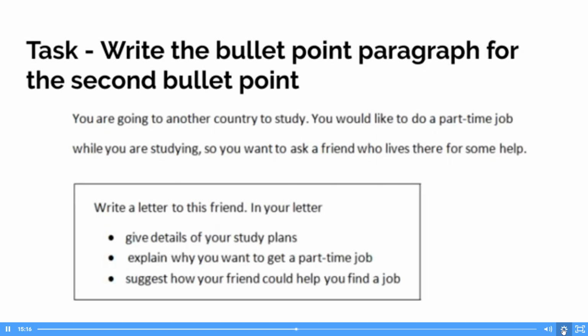As you are already familiar, it's a huge challenge to manage living costs. So I was wondering if you would do me a favor to find a part-time job. Okay, so Sham, if we're looking at that, we don't need to ask the person now about getting you the part-time job. We're only talking about the bullet point. And this is bullet point 2.